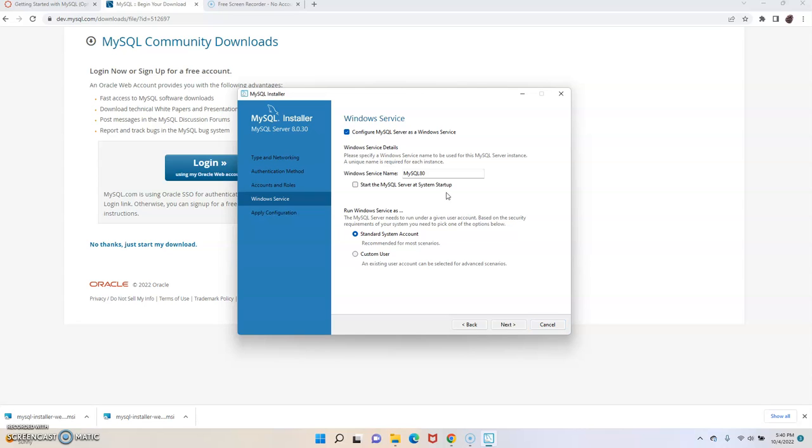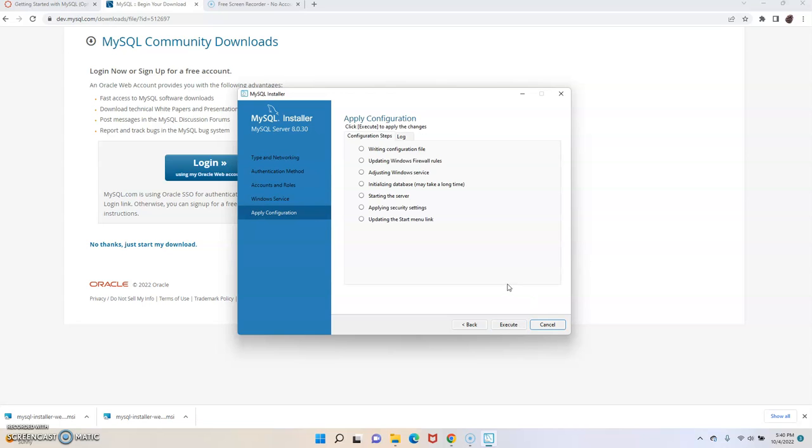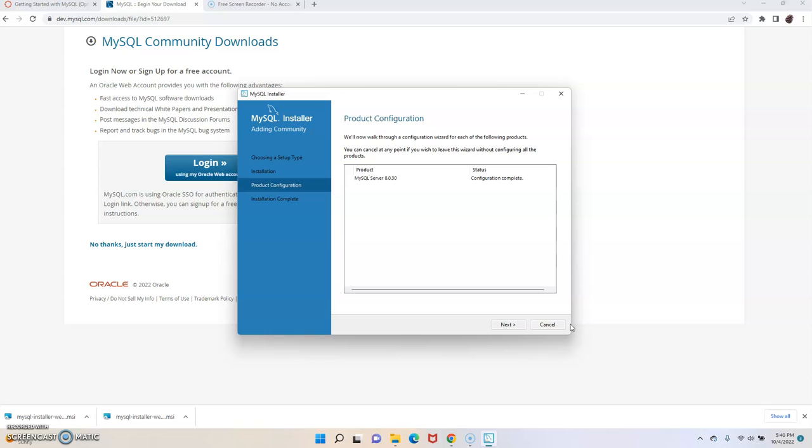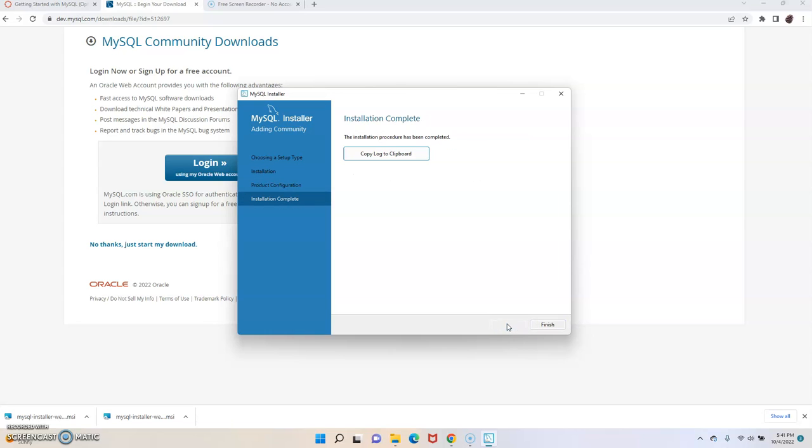I would uncheck that. I don't think you need to do that. So the rest of this is okay, and I think we'll go ahead and execute that. And really, you want all green checks here. So hopefully it'll be smooth sailing. Okay, and I think we're okay.